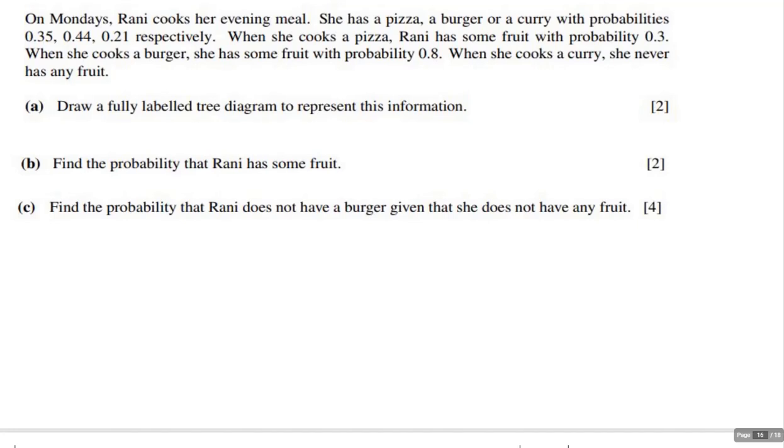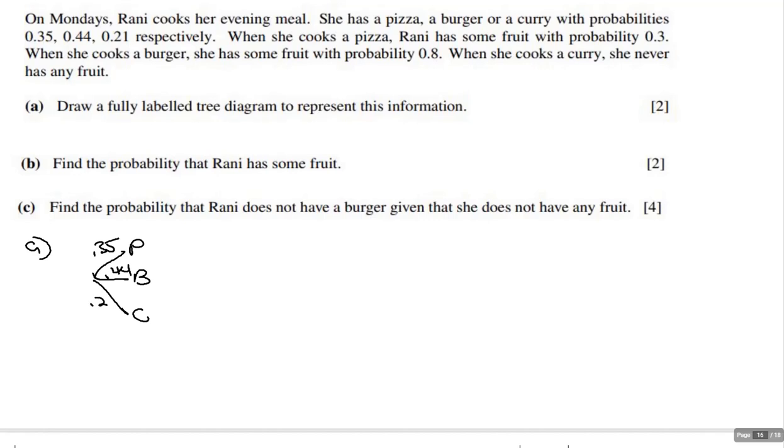Okay, so hopefully you did that. Here's what I've got. I've got 3 different choices for my A. She either makes pizza, burger, or curry. Pizza, burger, curry. Probability 0.35 pizza. Probability 0.44 burger.